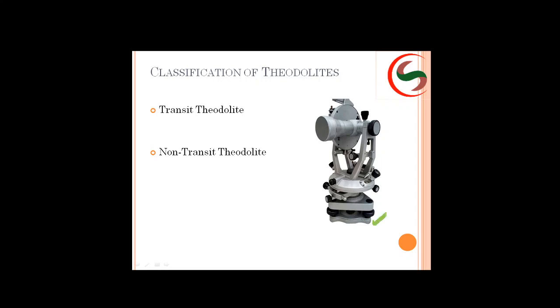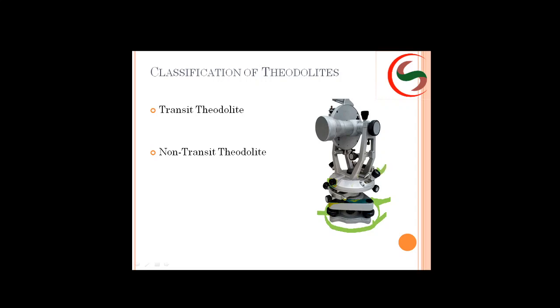This is the trivet. This is the tribrach. These are foot screws. The combination of these three together we call the leveling head. Next, the optical plummet.